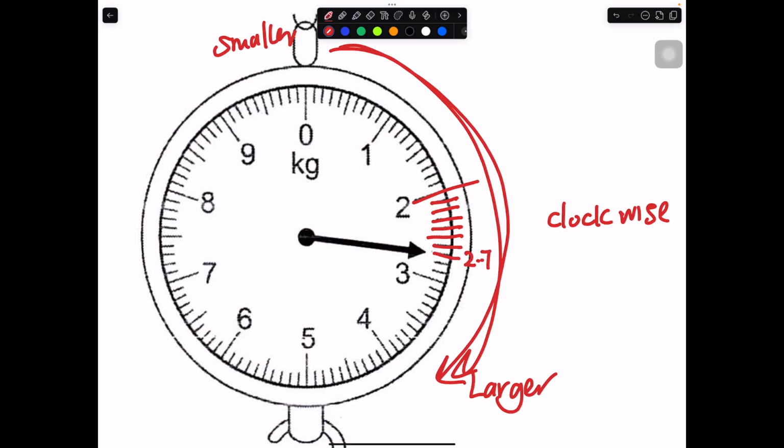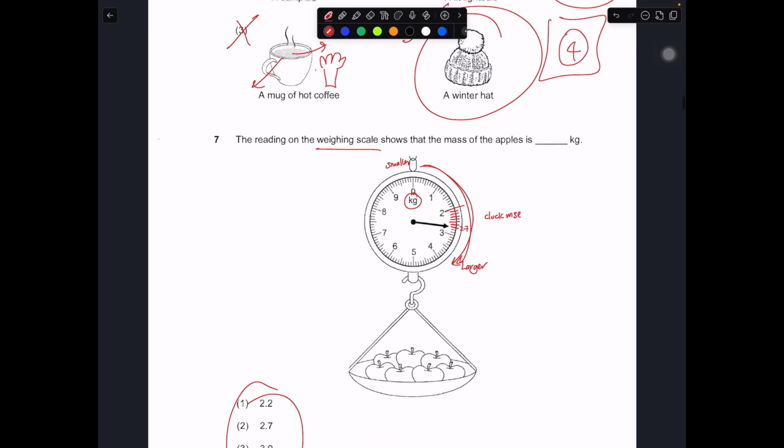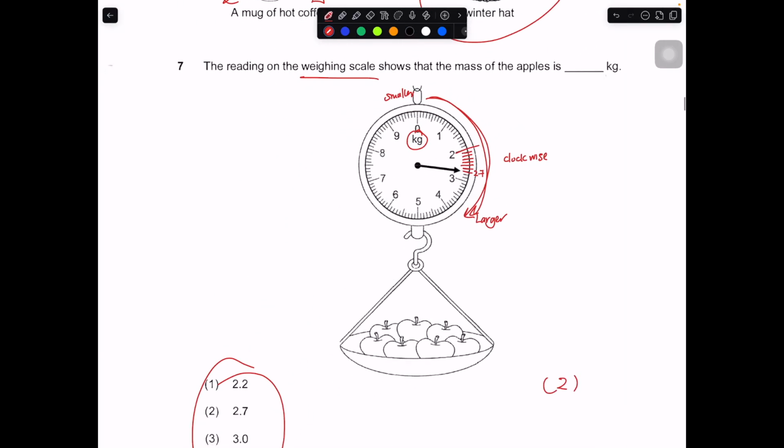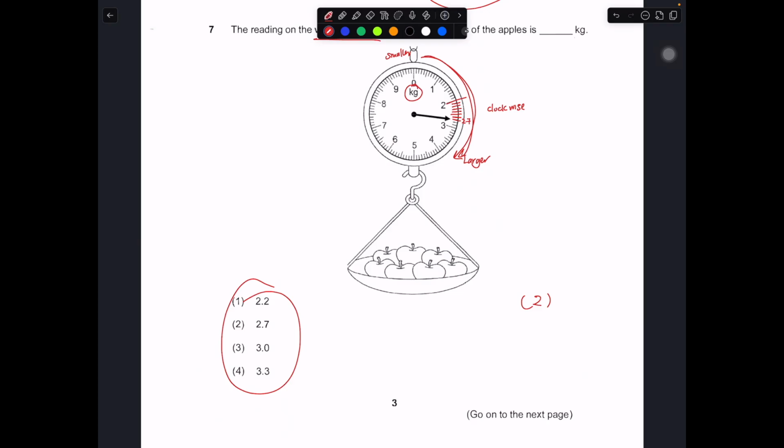So this is 2.7. Okay, so in this case, it should be 2.7 kg. Okay, so the answer is pretty straightforward. Number 2. Okay, so this part you just have to be careful about it and read it really carefully.